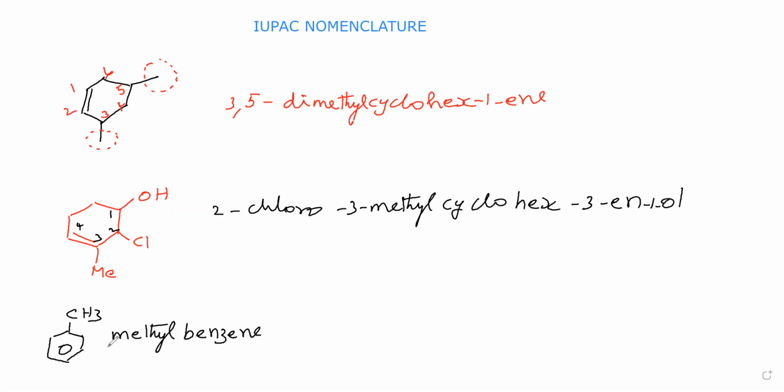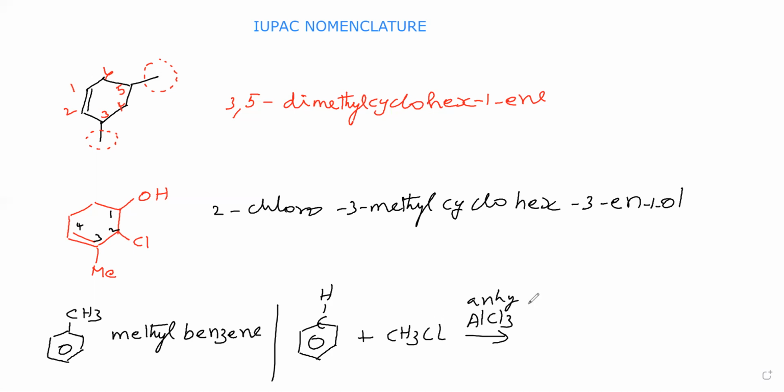Why we are saying this name as methyl benzene? Because this compound is prepared from benzene. Now you see we are taking benzene. Here at this corner carbon is present, it has hydrogen. It is taken for a reaction called Friedel-Crafts alkylation. So what is the product now?